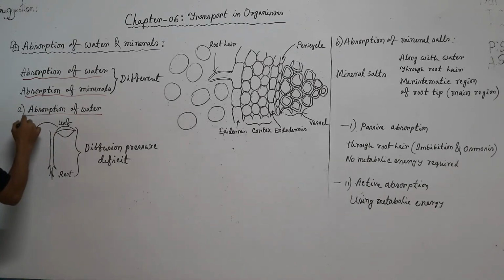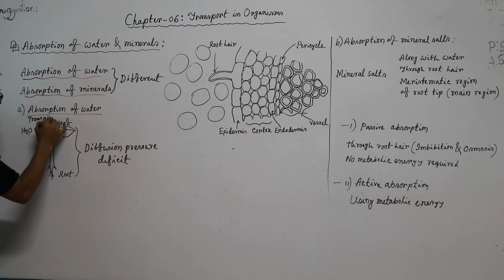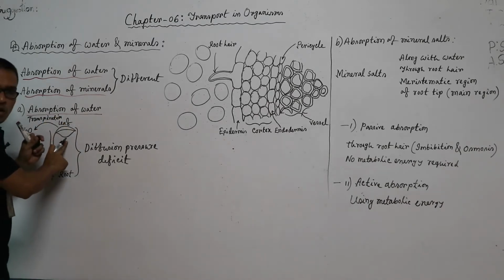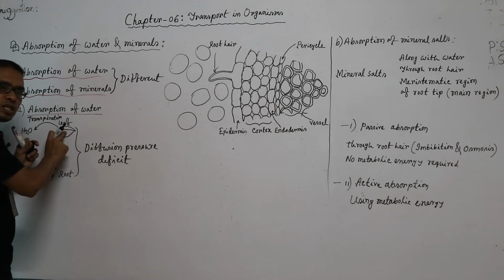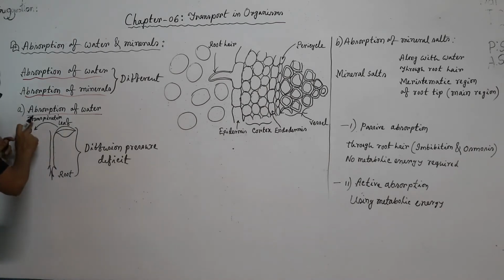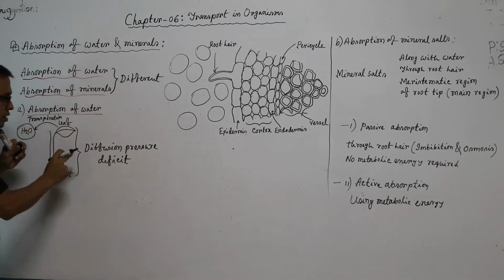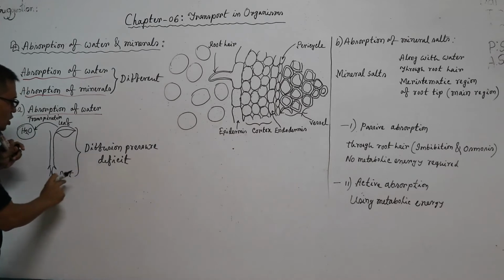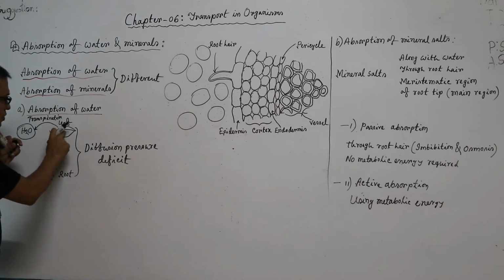And another cause is transpiration. As a byproduct, water is also produced in the leaf. This excess water gets released by the process of transpiration. As a result, diffusion pressure deficit develops between root and leaf.